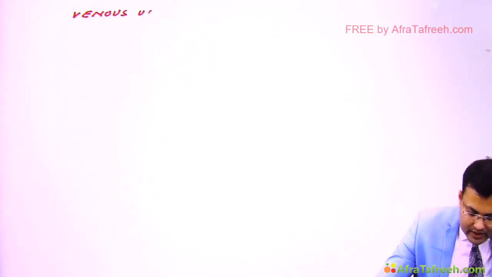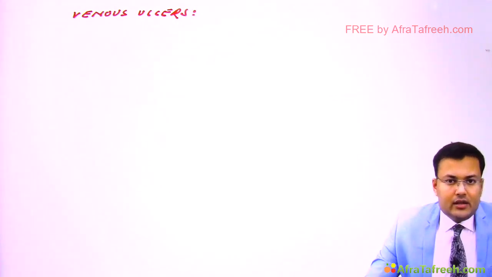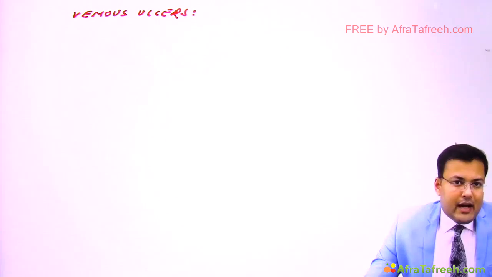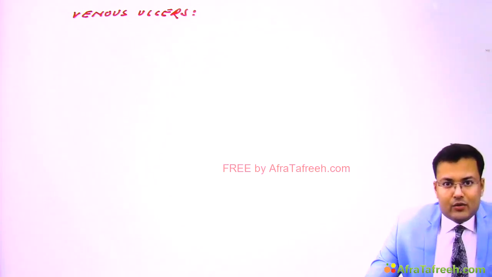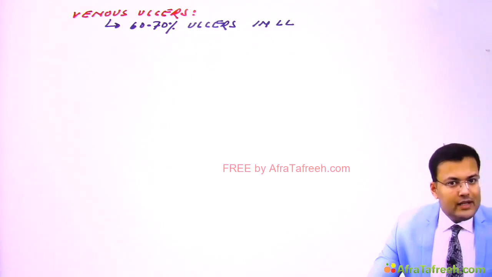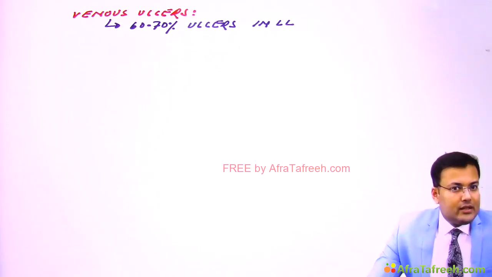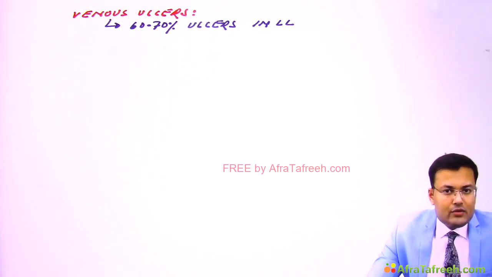Venous ulcers are responsible for 60 to 70% of ulcers in the lower limb. And see, if there is an ulcer in a patient with varicose veins, that is known as a varicose ulcer. In varicose veins, whenever there is an ulcer, this is known as varicose ulcer. We discussed what theory is leading to varicose ulcer.